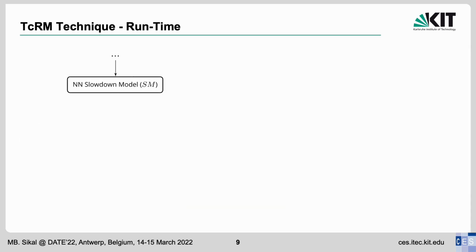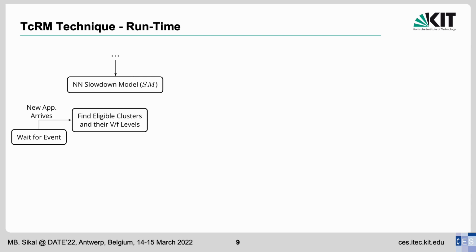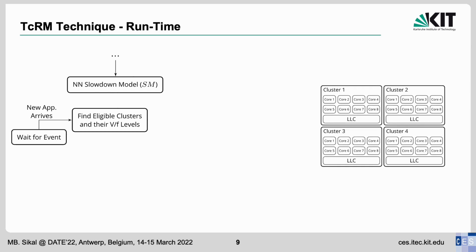At runtime, when a new application arrives, TCRM first tries to find all eligible clusters where the new application can be mapped. For each cluster that can potentially host the application, our technique needs to check whether there is a VF level that the cluster can run at and at which all running applications can meet their performance constraints.